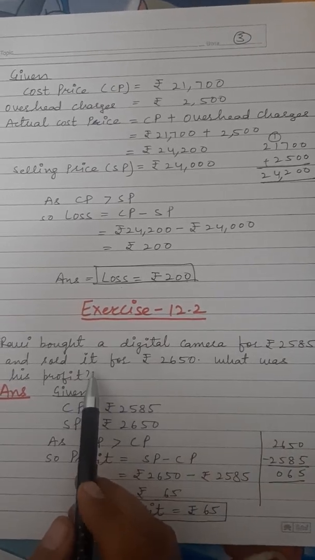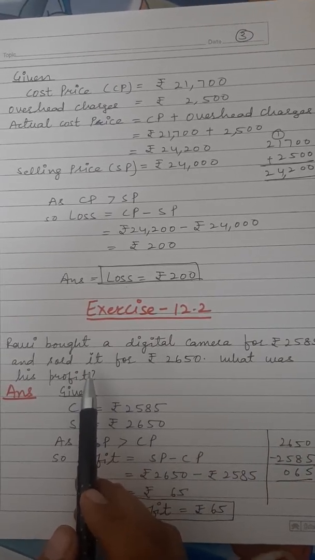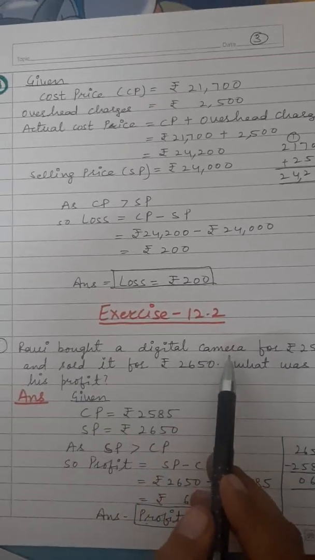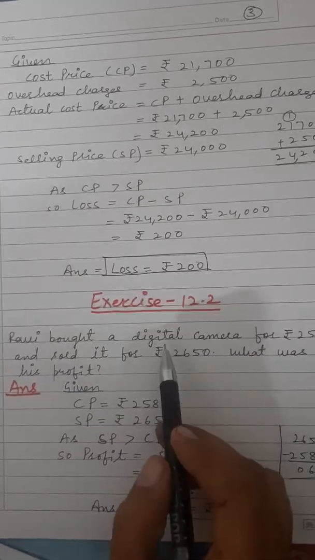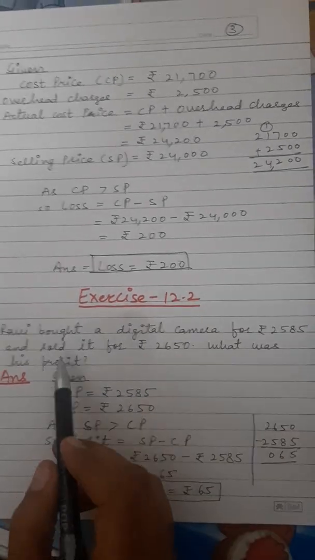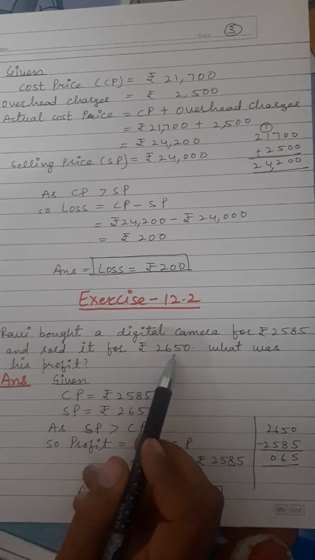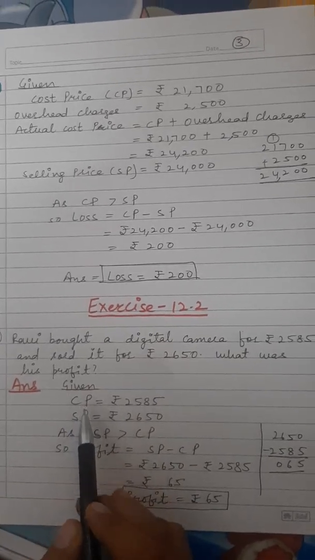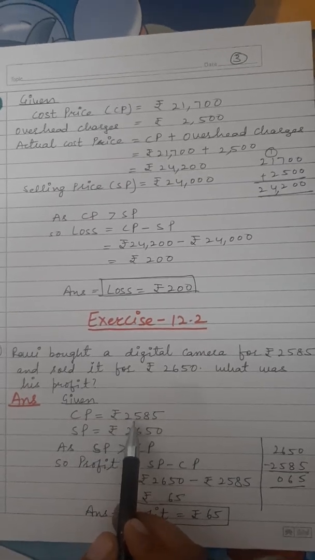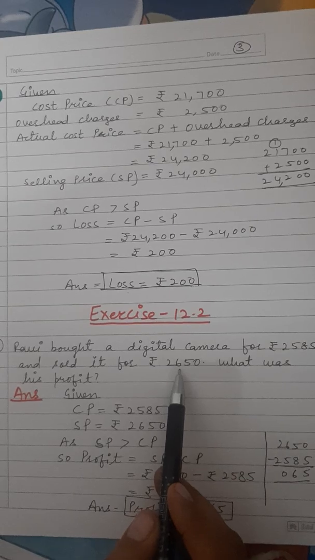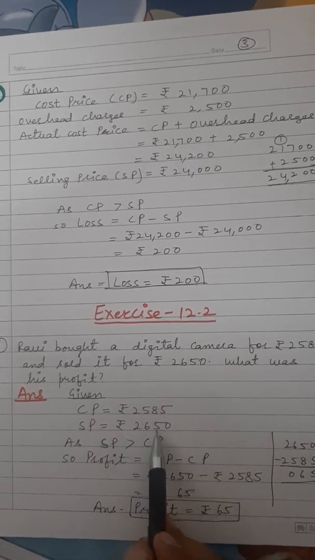So read this statement 2 times. I am reading it again. Read it with me. Ravi bought a digital camera for rupees 2,585 and sold it for rupees 2,650. What was his profit? See what is given here. Cost price rupees 2,585. This is our cost price. This is our selling price, rupees 2,650.